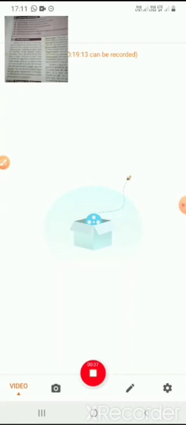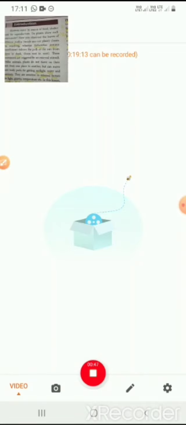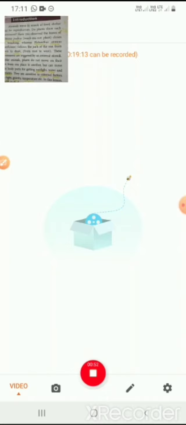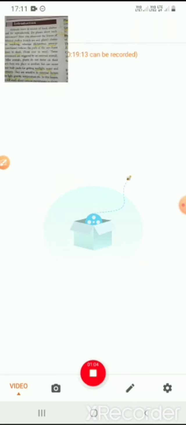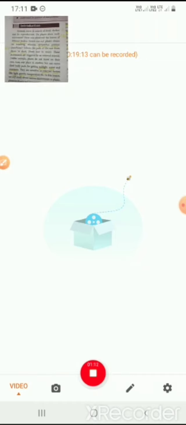You know that, no? Animals have to move for food. Will plants move? No, there is no chance. But plants also prepare their own food. You know that. For that purpose, today we studied the touch-me-not plant, whose botanical name is Mimosa pudica. In that way, we have read in this lesson about the physiological activities done by plants and animals, the botanical names, and the active movements that are formed.